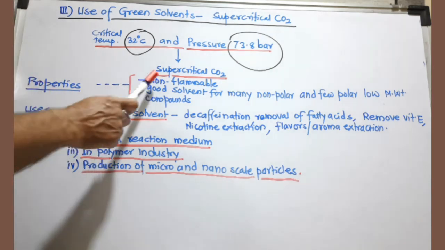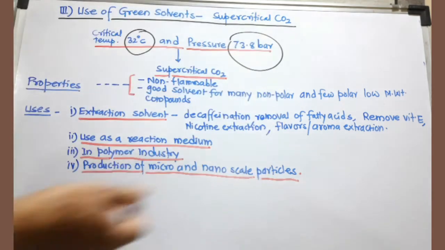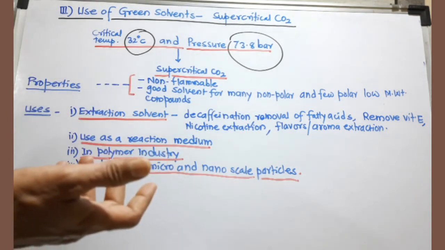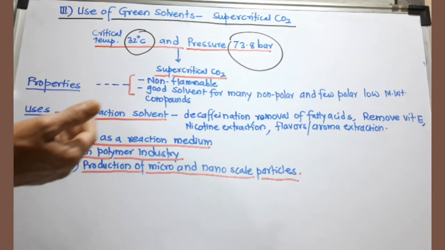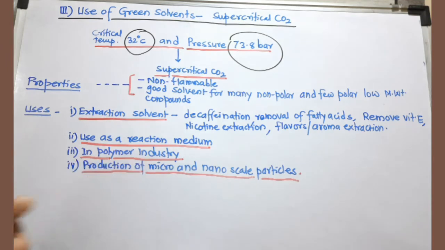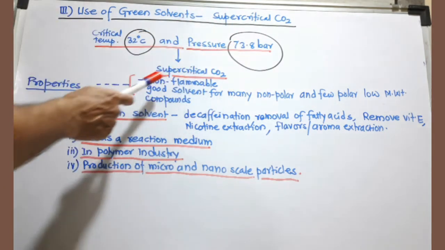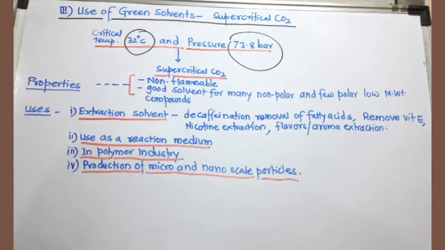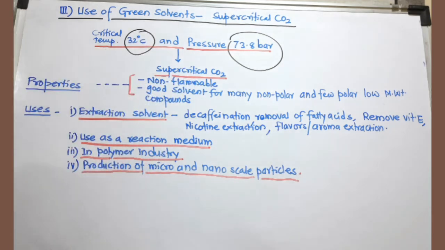Now some properties: it is non-flammable. The most important problem with organic solvents, volatile organic compounds particularly, is that they are flammable, and if they are flammable there is a chance of accident. To avoid that accident, we must find other green solvents like supercritical carbon dioxide, which is non-flammable. This is a good solvent for many non-polar and polar low molecular weight compounds. That is actually the limitation of supercritical carbon dioxide.